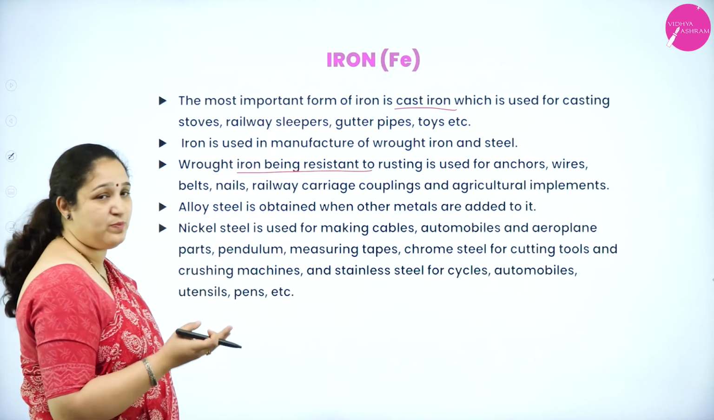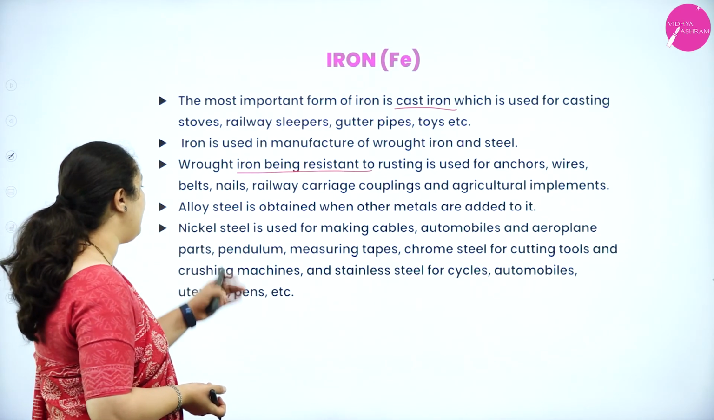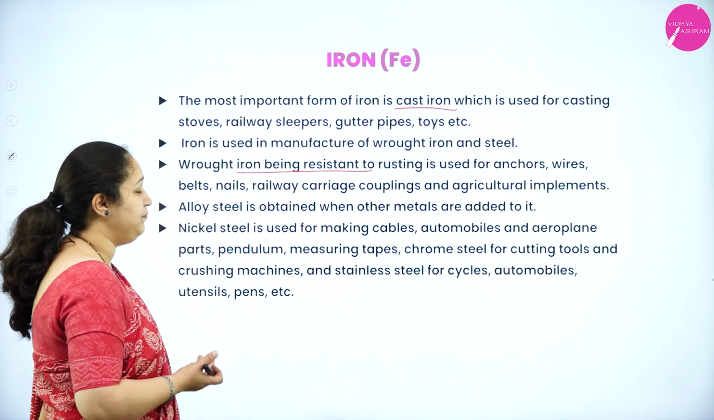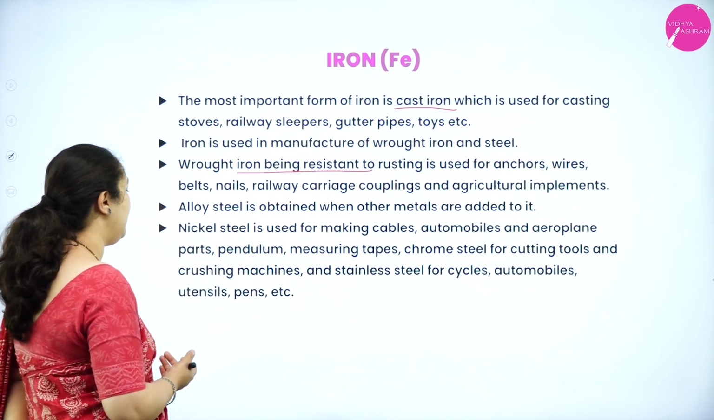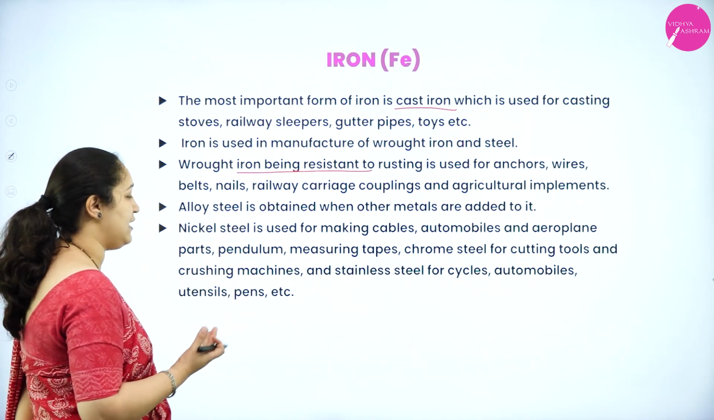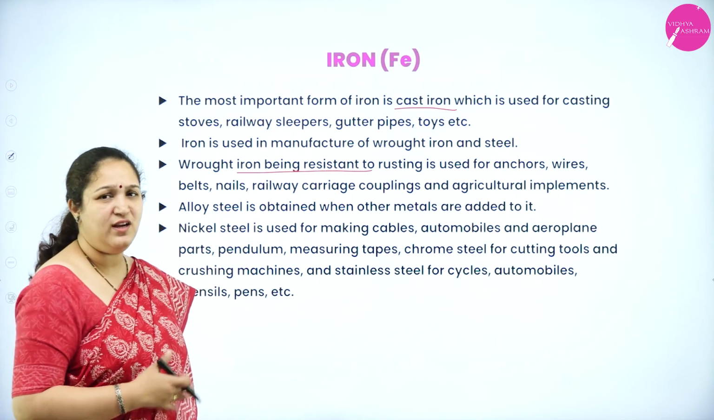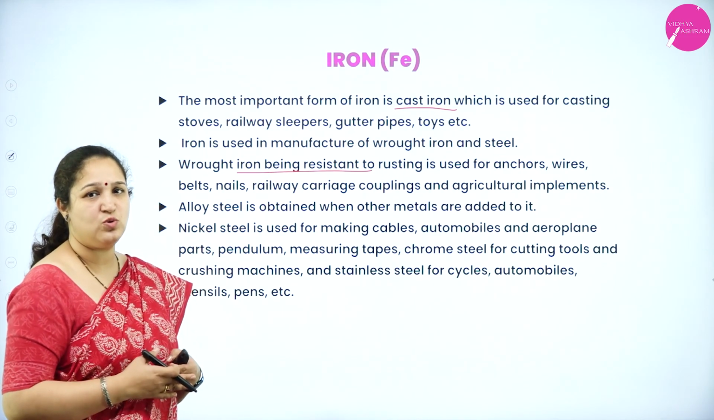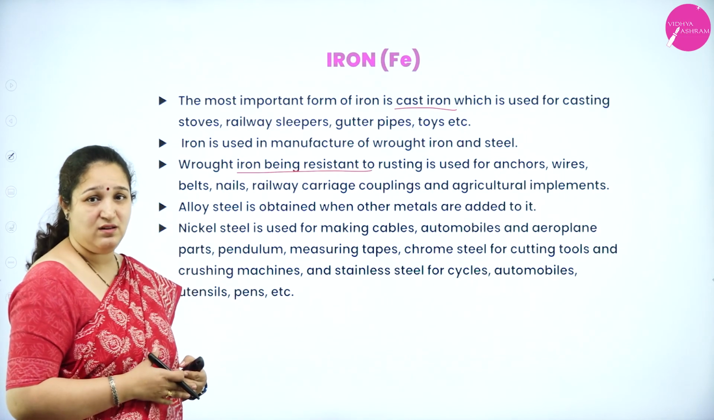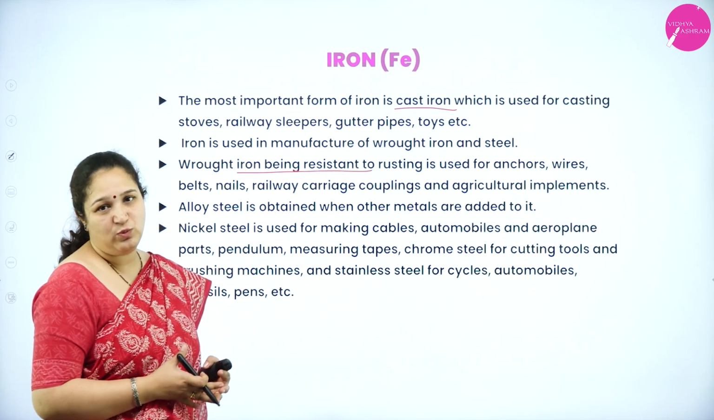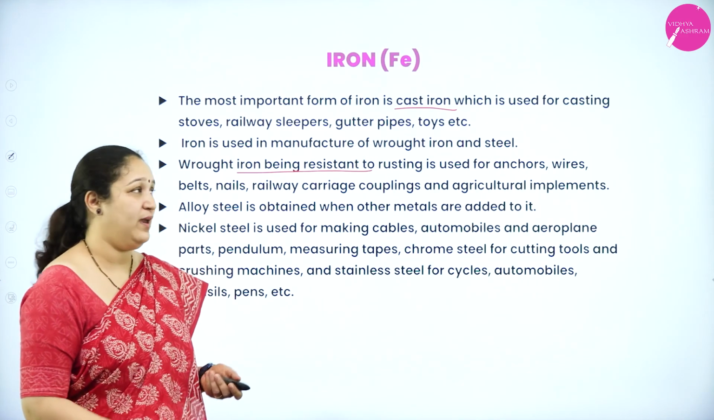Alloys of steel are obtained from iron. And then we have nickel steel, which is used in making cables, automobiles, aeroplane parts, pendulums, measuring tapes, etc. So we have a lot of uses of iron in different forms, like cast iron has its own use, wrought iron, then steel. All the components we have used contain iron.